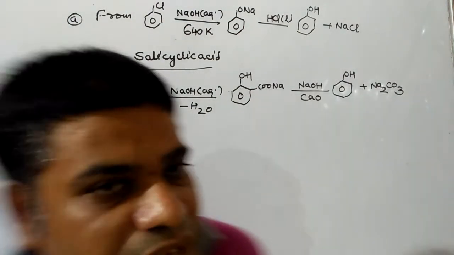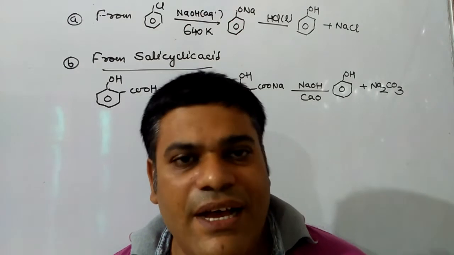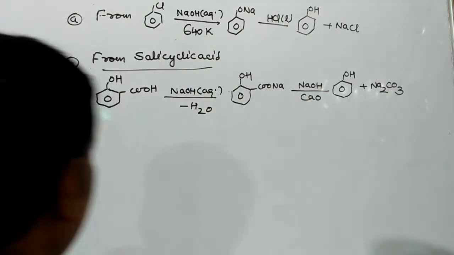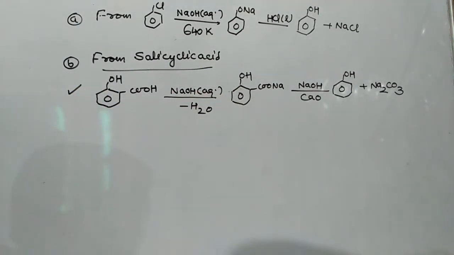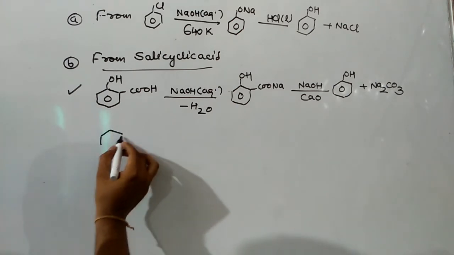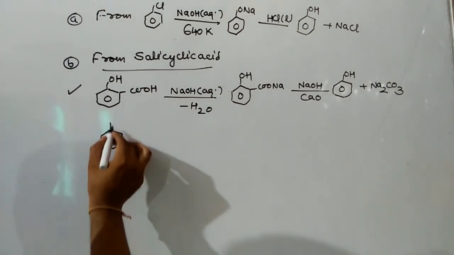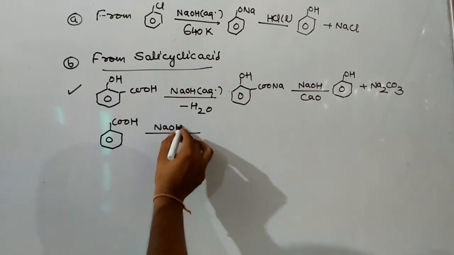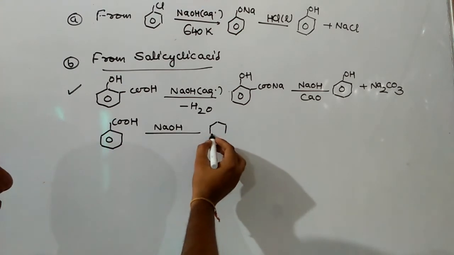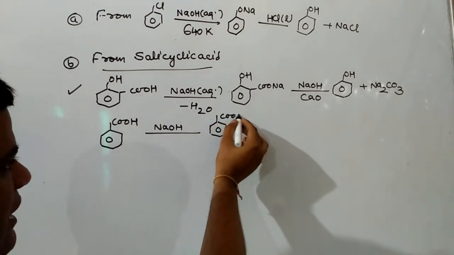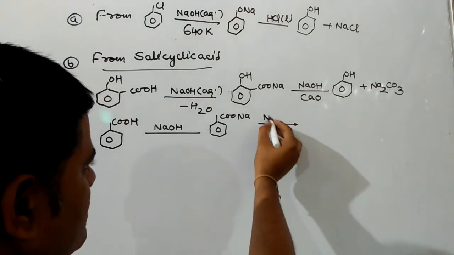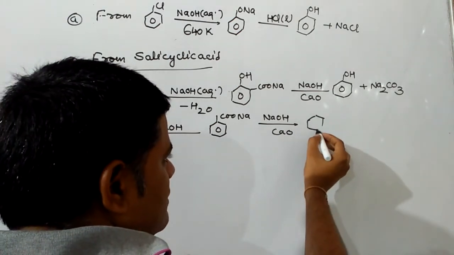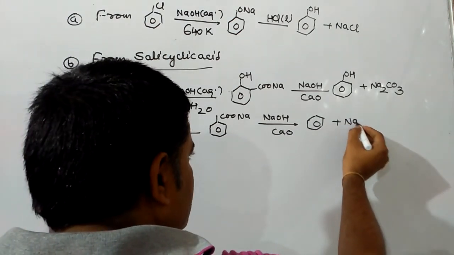Now, on the basis of soda lime decarboxylation, a question might be asked: how can we convert an acid into an alkane with one carbon less? The first one will be convert salicylic acid into phenol. Second one will be convert benzoic acid into benzene. Same way we may proceed. First, react benzoic acid with sodium hydroxide, due to which we will get sodium benzoate, and this sodium benzoate reacts with NaOH in presence of CaO to give you benzene plus sodium carbonate.